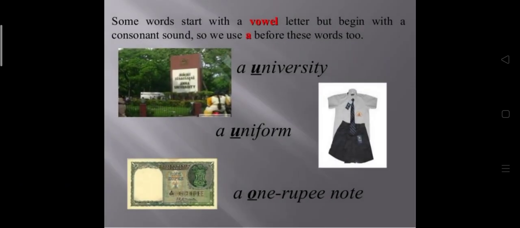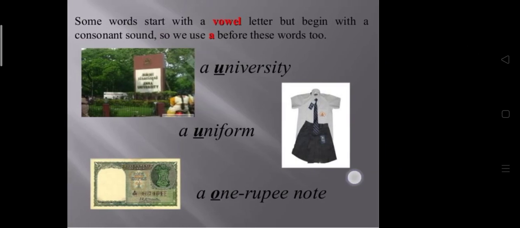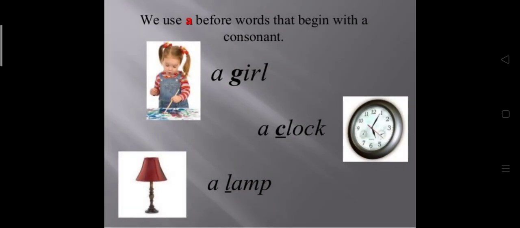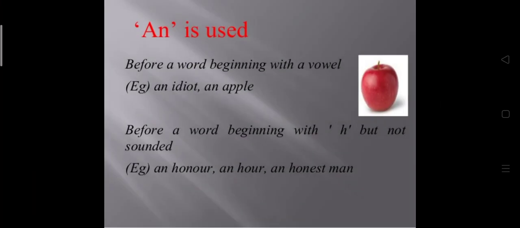As I have told you, we use a before a consonant beginning sound. Here again we can see that the word starts with the vowel u, but we have still used a. Why? Because it does not give the vowel sound; it gives the sound of y-u, like one, which gives a w sound. So sound is also important here, not only whether the letter is a consonant or vowel. We use a before words that begin with a consonant sound. This is clear: a girl, a clock, a lamp.